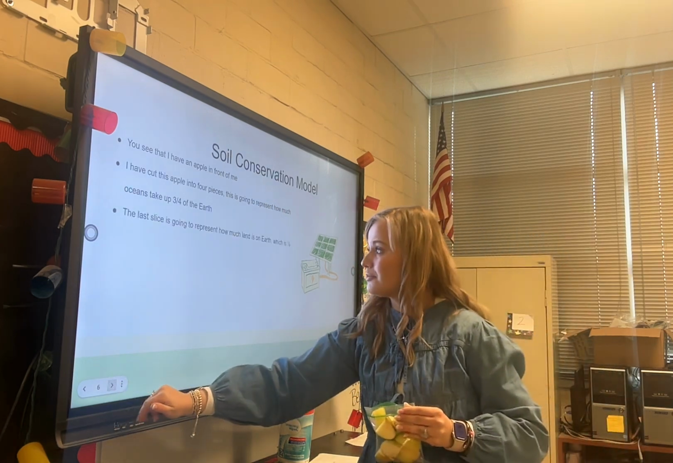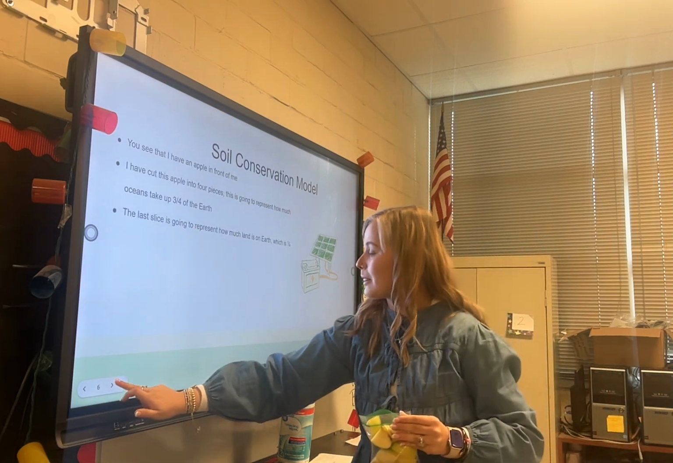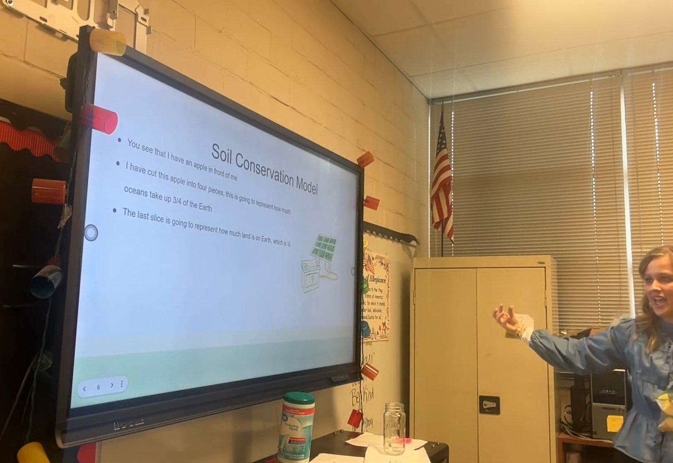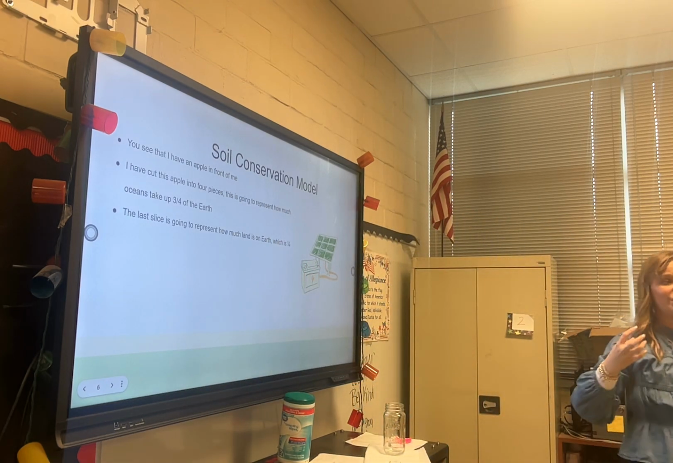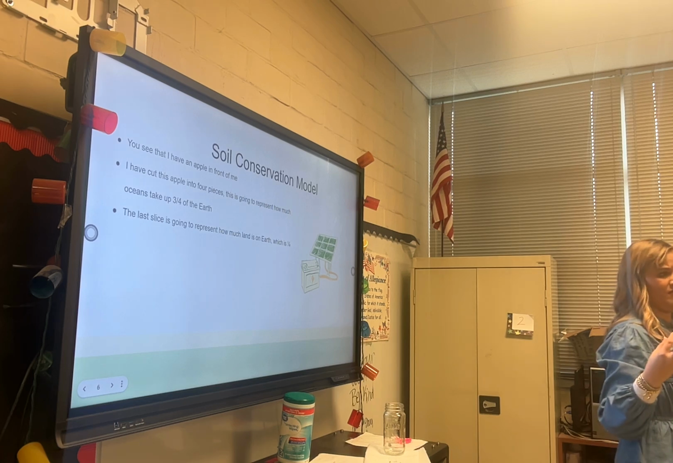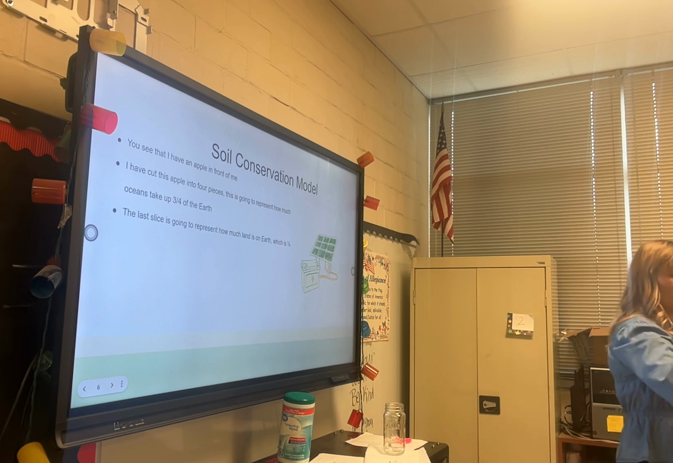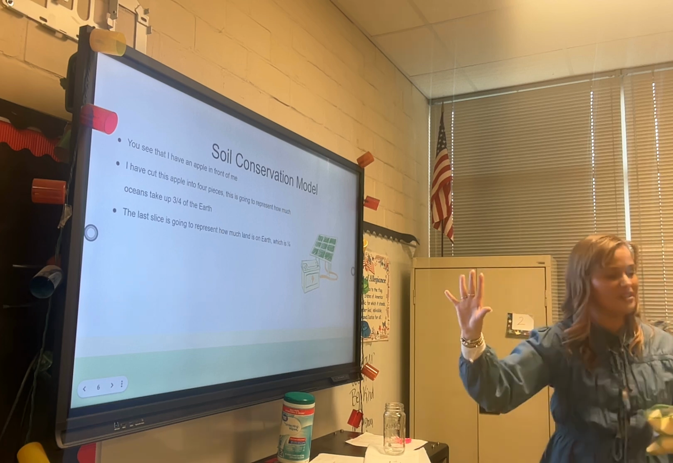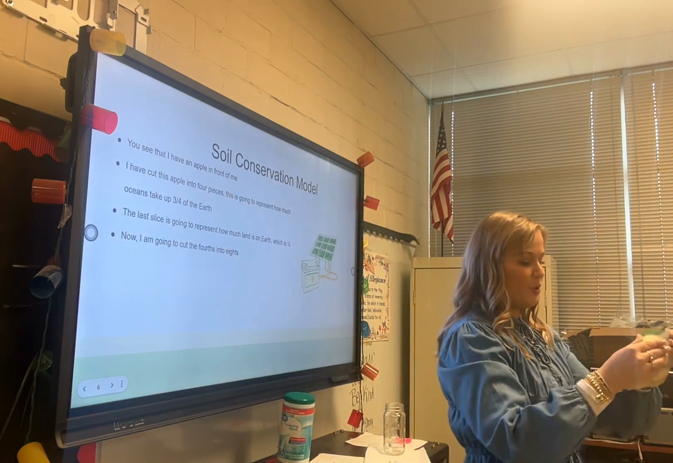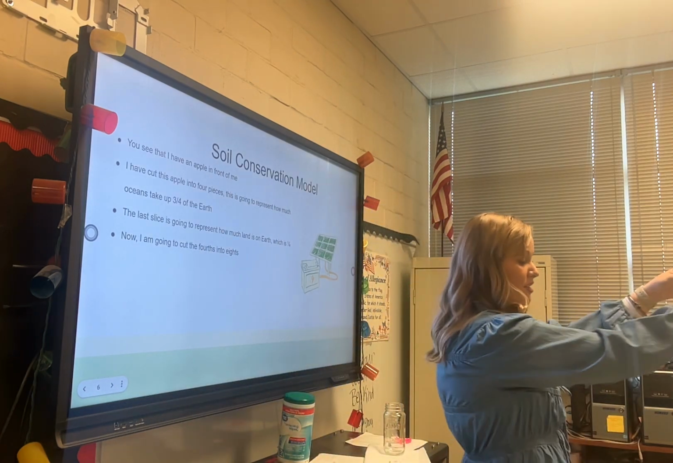So then, the 1/4 that I took away is going to represent how much land is on Earth. That's not a lot, is it? No. 3/4 is water. Only 1/4 is land. So listen, if I took my fourths and cut them into 8s, y'all see my 8s?